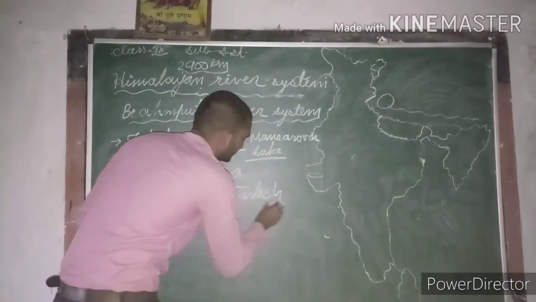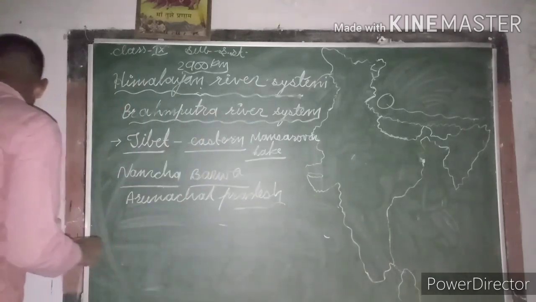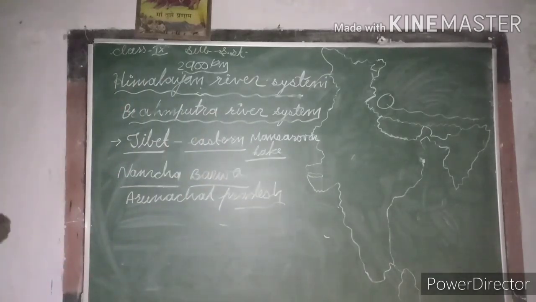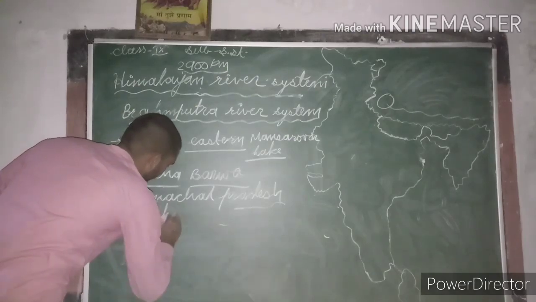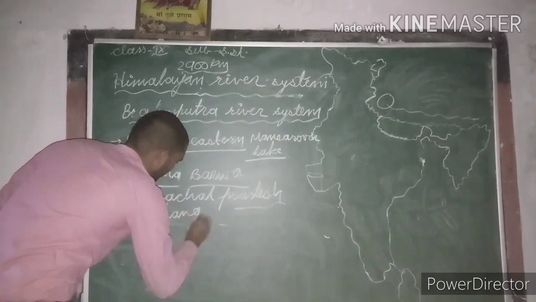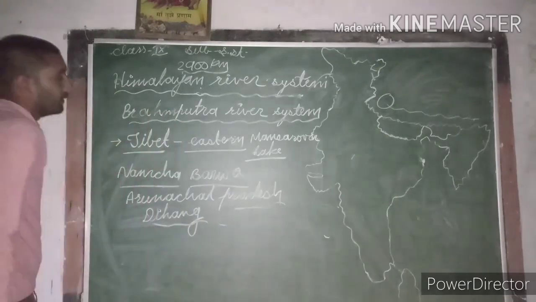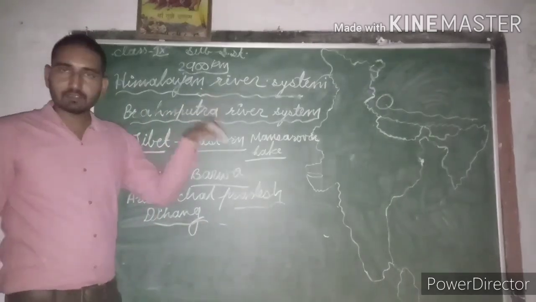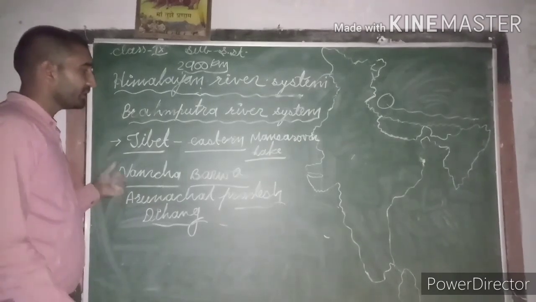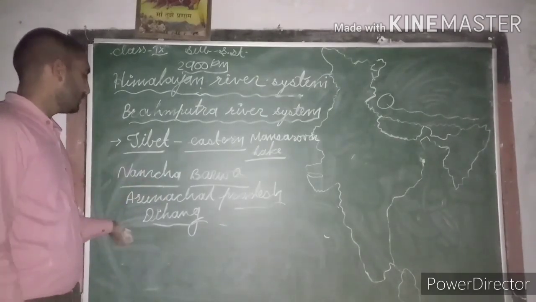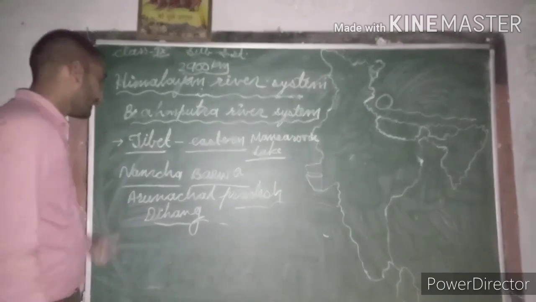And here this river is called Dihang. Means when this river enters in India from Arunachal Pradesh, after taking a U-turn at Namcha Barwa, it is known as Dihang,